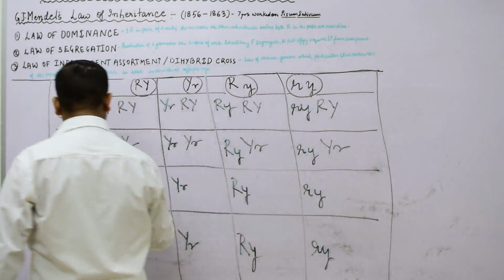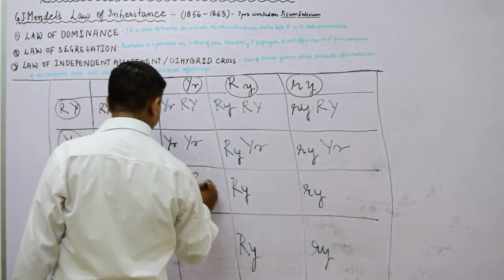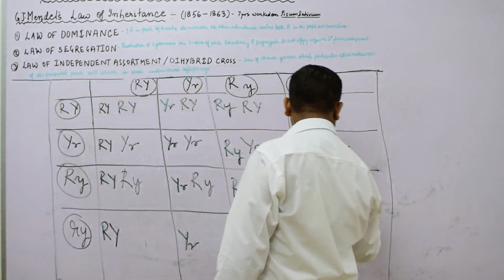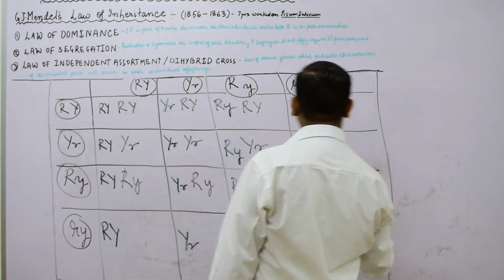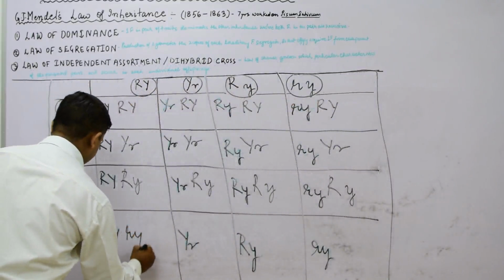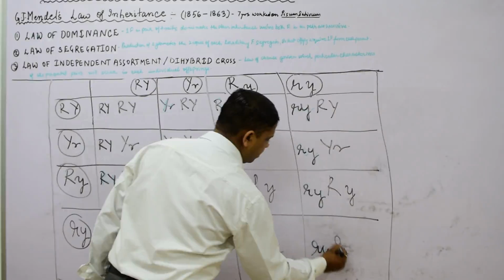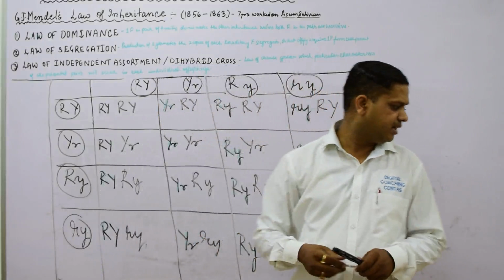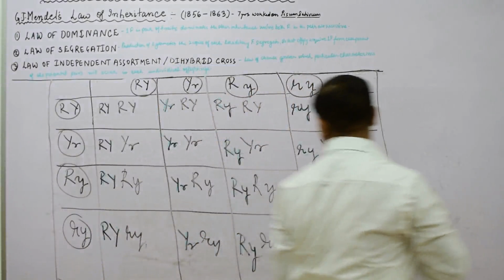Here we will write capital R, small y. And here we will get small r, small y, small r, small y. So what do we obtain?